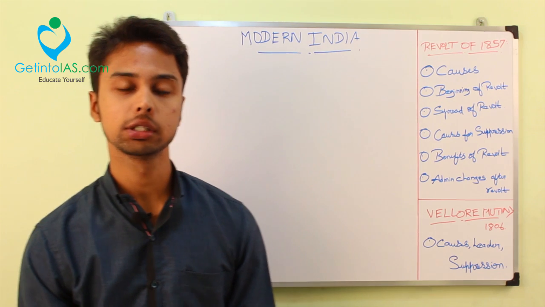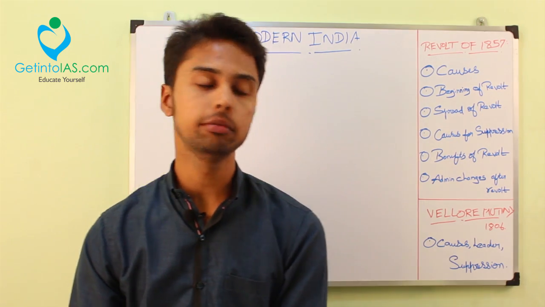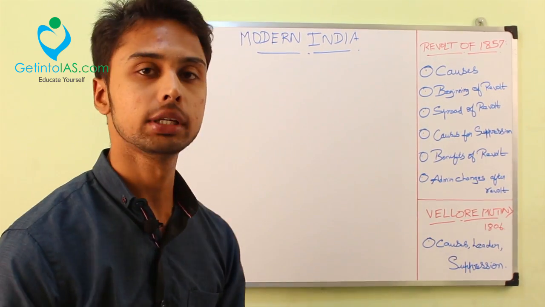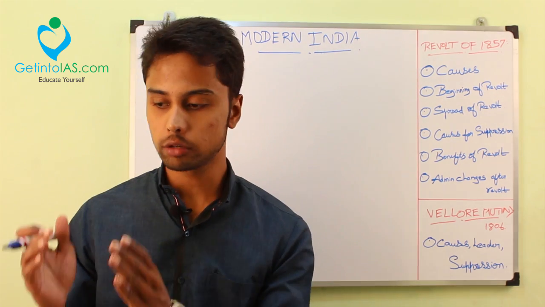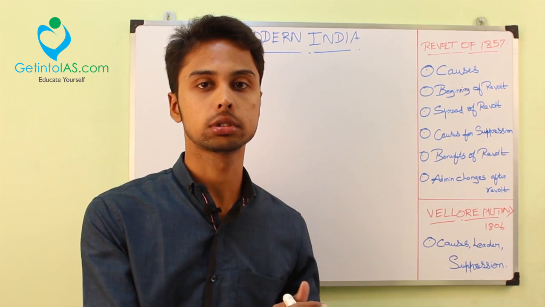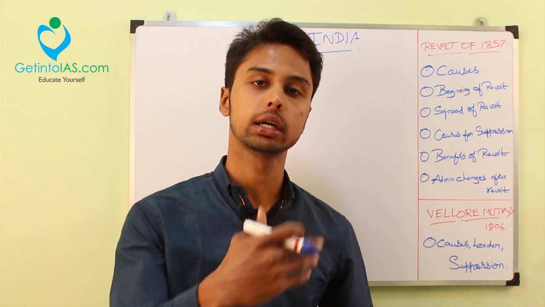Hi friends, in the last session we dealt with the acts and regulations of the British government, and today we will deal with the revolt of 1857. So first of all we will see the difference between the revolt of 1857 and the earlier revolts. Earlier revolts are nothing but the tribal revolts and uprisings that I dealt with in the last session.